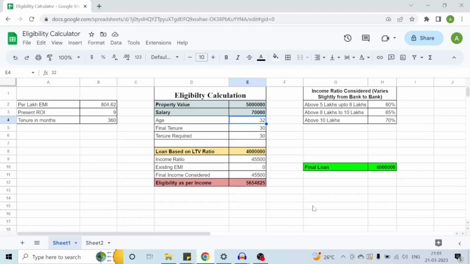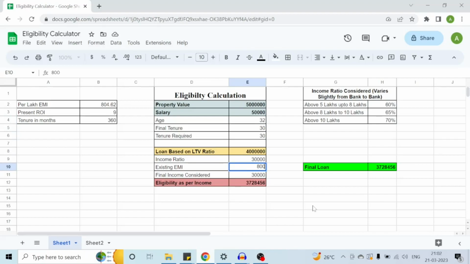One more thing to be taken into consideration is the existing liability. Suppose there is an existing loan running, like a personal loan, a car loan, a two-wheeler loan, or a consumer loan, whichever the case may be. In that case, that has to be taken into consideration while calculating the eligibility. So let me get back to the previous example, wherein I had considered 50,000 as the salary. Let me consider existing EMIs as 8,000 rupees, maybe a personal loan which is there as a liability. Let me see how it affects the eligibility.